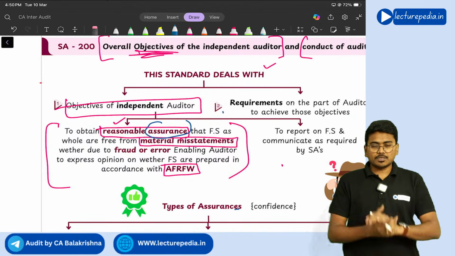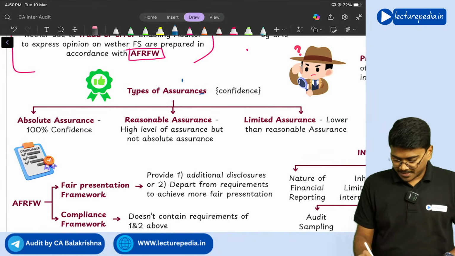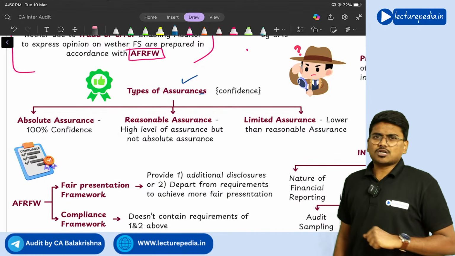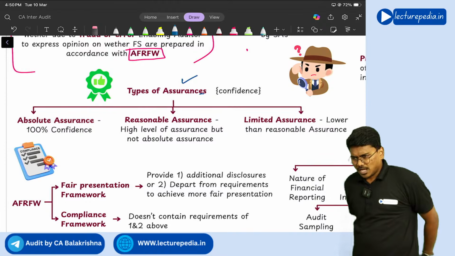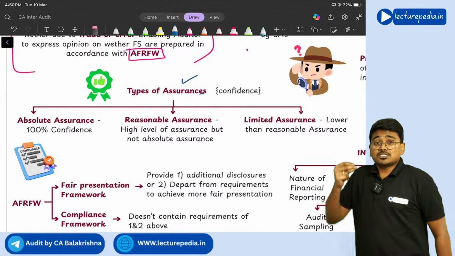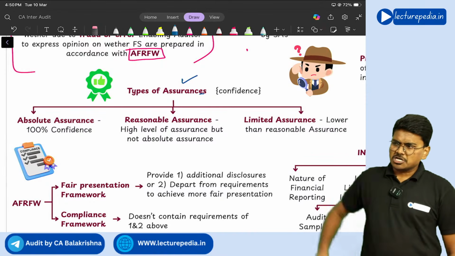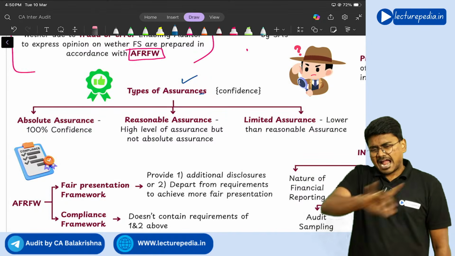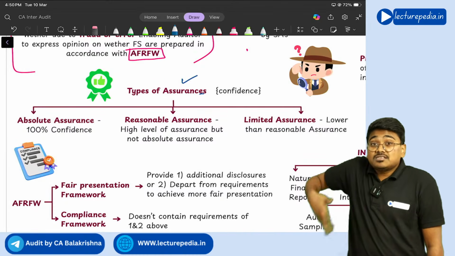You should remember there are three types of assurances. What are those three types of assurance? First one, absolute assurance. Absolute assurance means the auditor is giving 100% confidence to the users that, I have done the audit of these financial statements and there is not even a single misstatement in the financial statements. Like this, the auditor is saying.